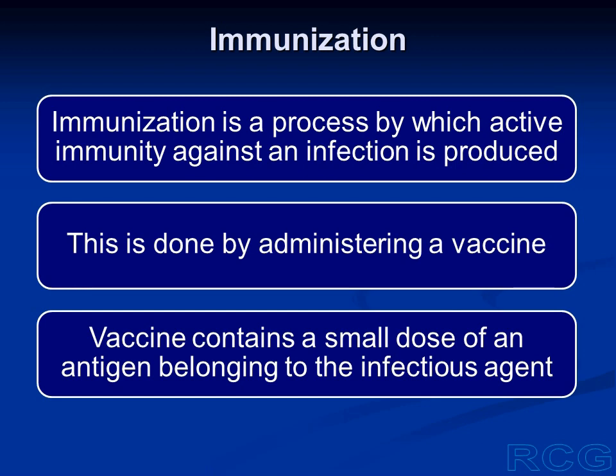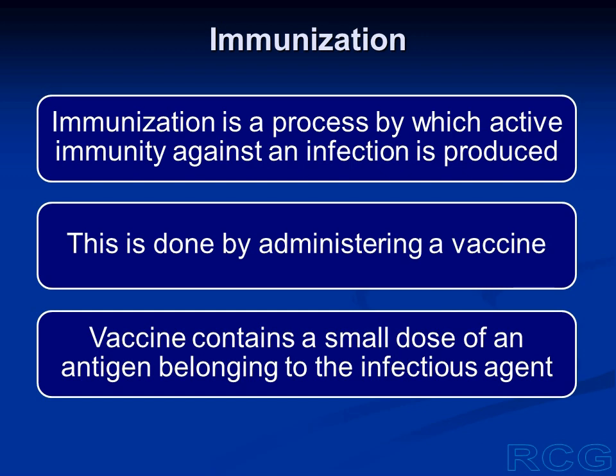And this is done normally by giving a vaccine to a healthy person. The process is also known as vaccination. This vaccine contains a small dose of the antigen which is present in the infectious agent or the pathogen.